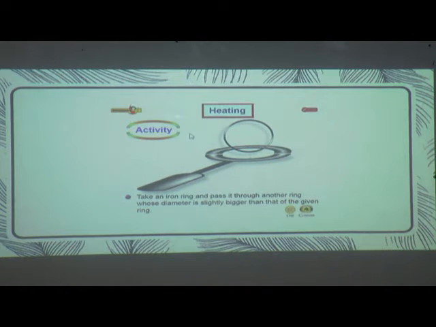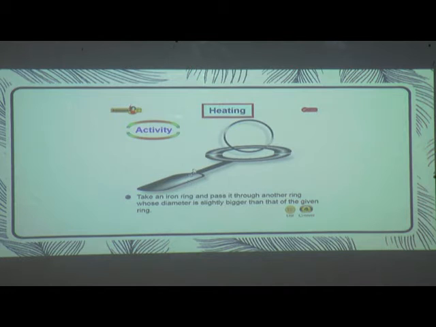The next one is heating. You can see here we have an iron ring. Take an iron ring and pass it through another ring. So we have two iron rings, one is this one and one is this one. The other ring is slightly bigger than the above one. The down ring is slightly bigger than the above one. You can see here, this is a little bit bigger in its diameter. When we try to pass this through the other ring, let us see what happens.